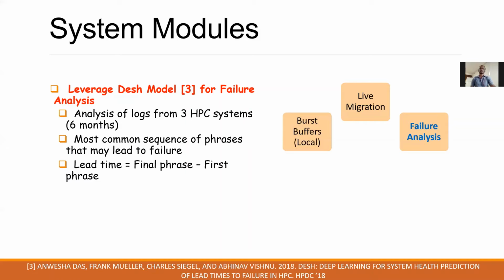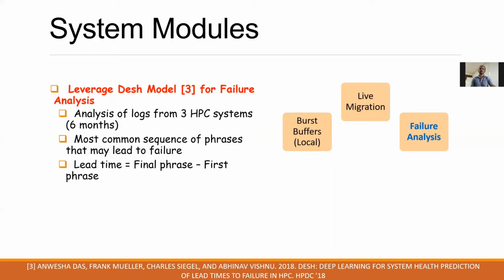In this module, we leverage the DESH model to analyze the logs of 3 modern SPC systems over a period of 6 months. In this analysis, we find all the instances of common sequences of phrases that may lead to a failure. We consider those instances as faults in our simulation. We calculate the lead time for each failure as the time difference between the final phrase and the first phrase.